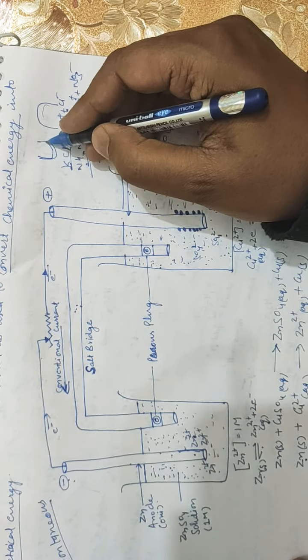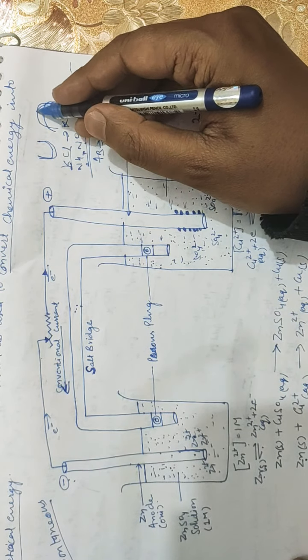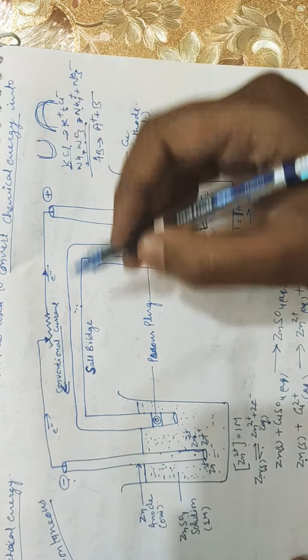This is a U, and this is the inverted U shape, which means the reverse of U. So here, the U-shaped tube is called a salt bridge. In the salt bridge there is always an electrolyte. It may be KCl, that is potassium chloride, or it may be ammonium nitrate. Basically, an electrolyte consists of two parts, a positive part and a negative part.